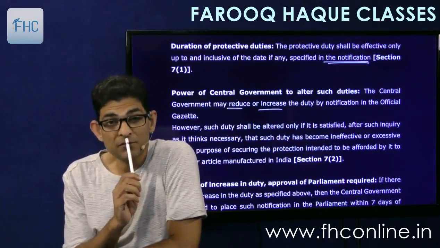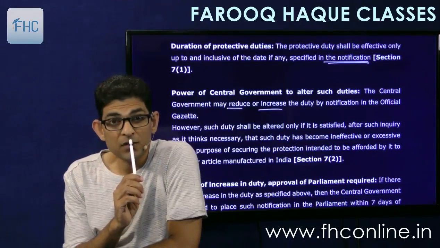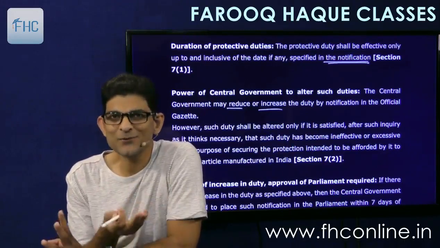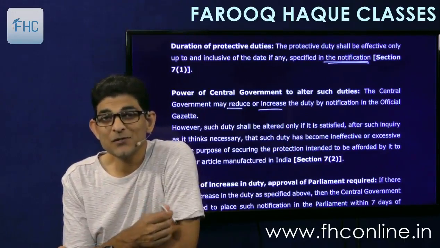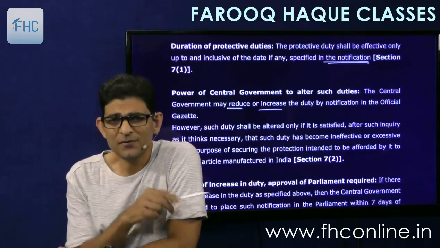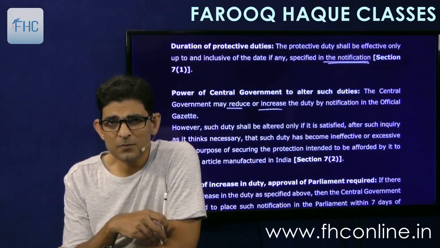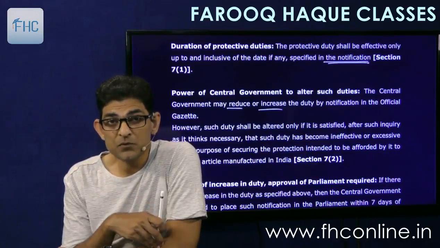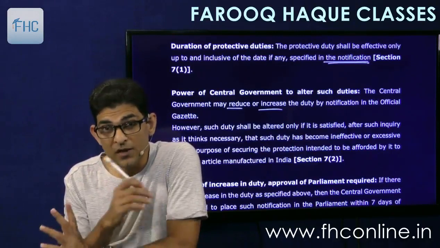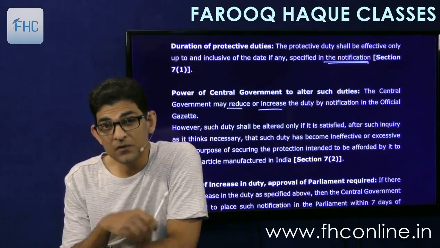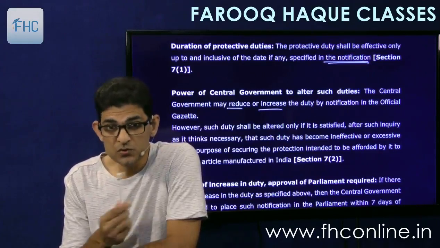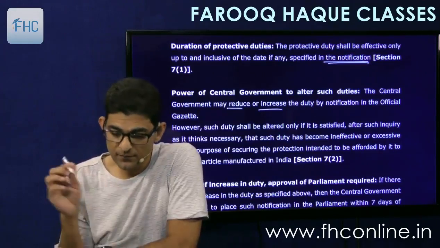Right, like for example 75% is imposed and it is found that the imports have shut down. So then at least some import should take place, no? So we cannot totally shut down the imports. So okay, then we'll reduce it to maybe 60%, maybe 50%. Or even after imposing 75% duty, if it is found that nothing is happening, imports are still happening unabated, then the government can increase the rate also. So increase, reduce will keep going on.